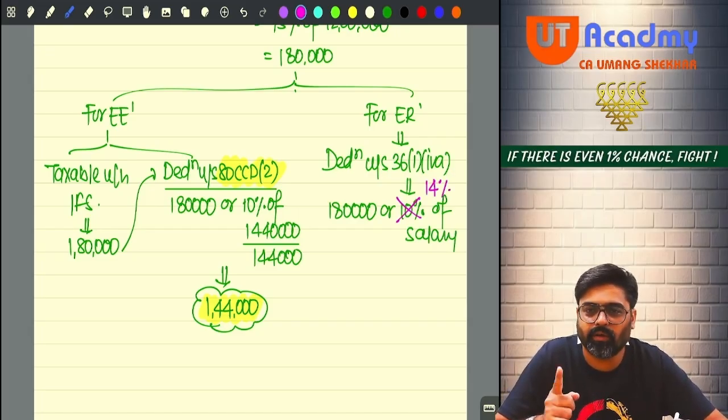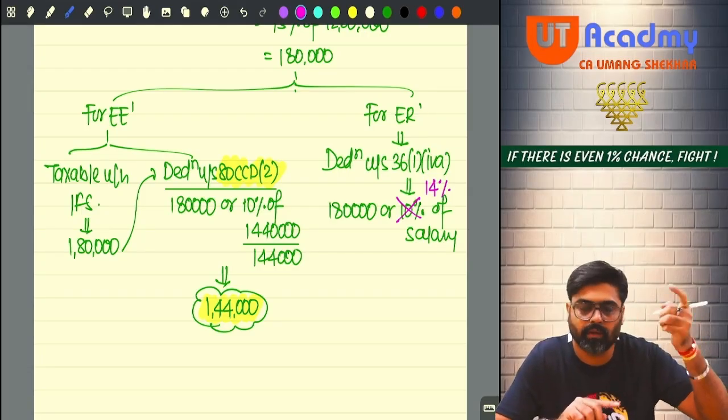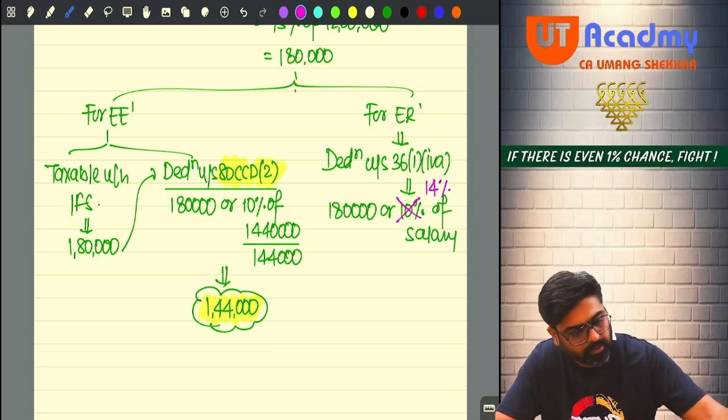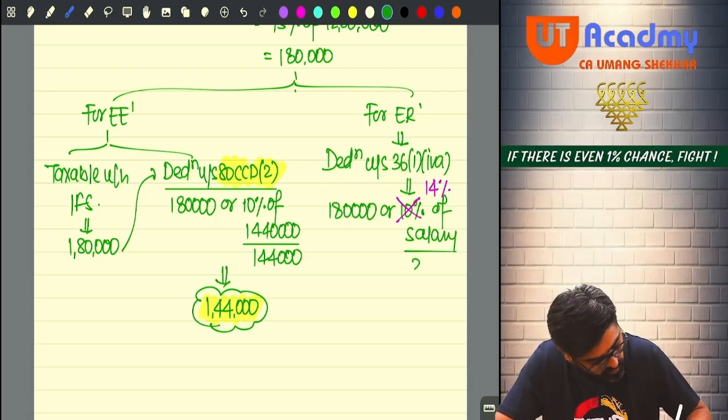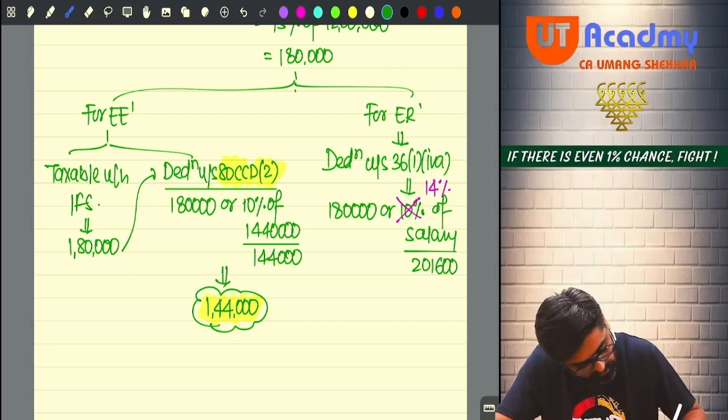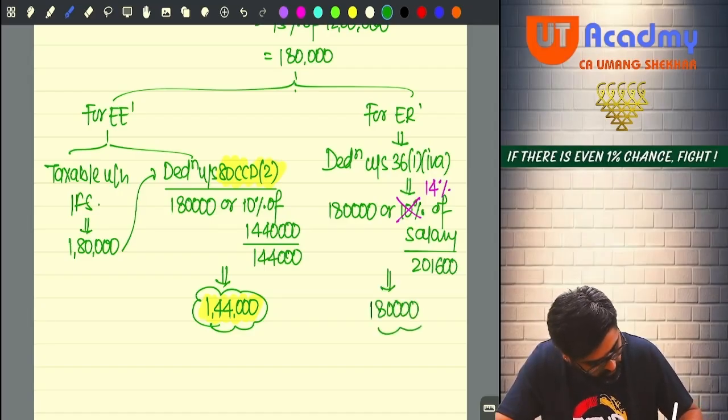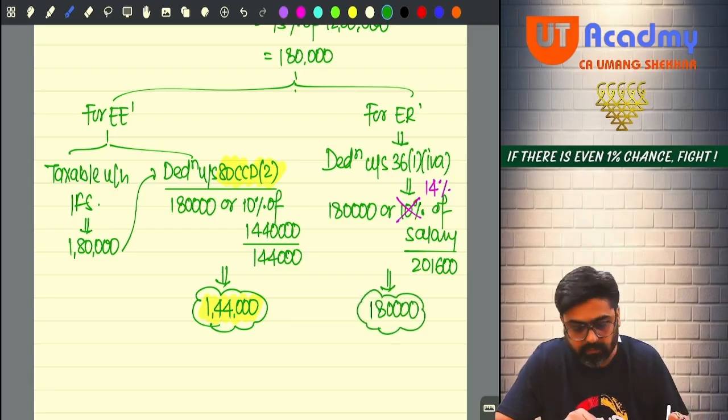So from this year onwards, don't take 10%, take 14% in the hands of the employer. So 14% of salary, 14 lakh 40,000 into 14% will be 2 lakh 1,600. This or this, whichever is lower. So 1 lakh 80,000 will be allowed fully in the hands of the employer.